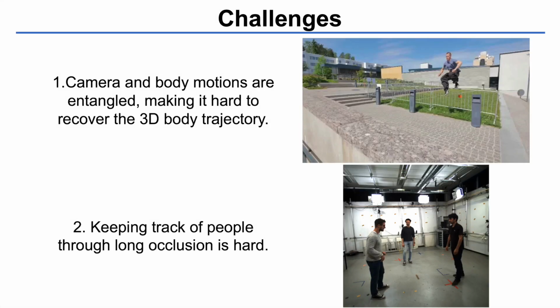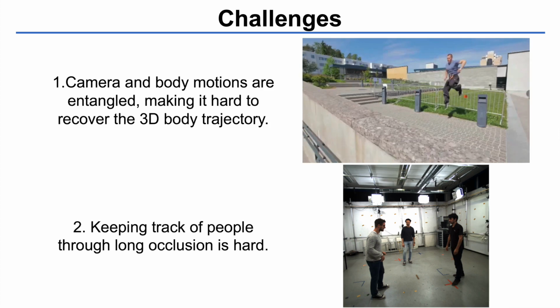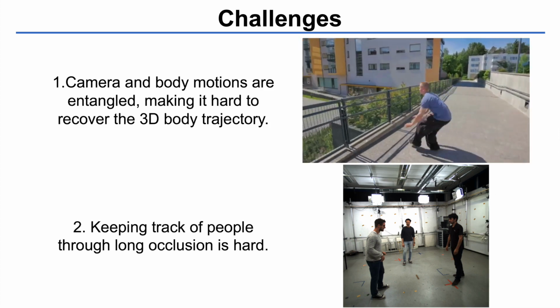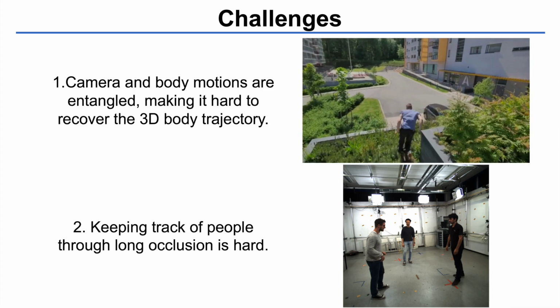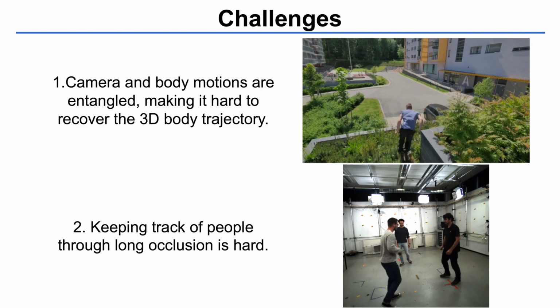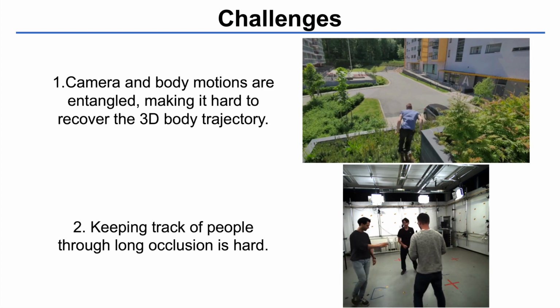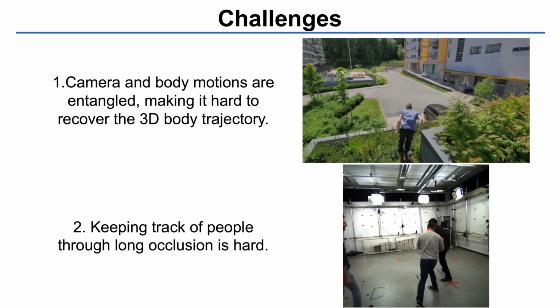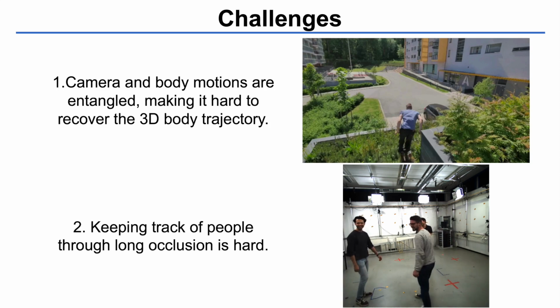In conclusion, we introduce a one-stage method for reasoning about 3D people, along with their temporal trajectory and identity in global coordinates. This task is very challenging for 2 main reasons. First, in a video captured by a dynamic camera, the motion of the camera and the bodies are coupled. This makes it hard to estimate the global human trajectory and disentangle it from camera motion. Second, occlusions often happen in daily videos, making tracking difficult.